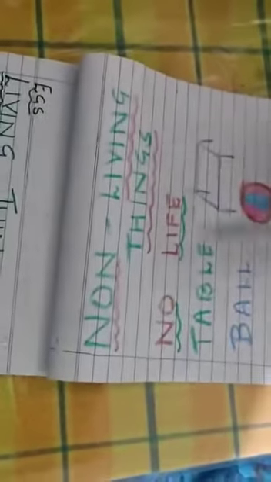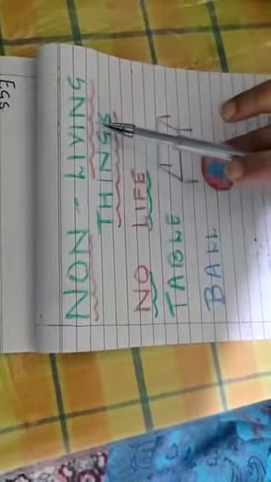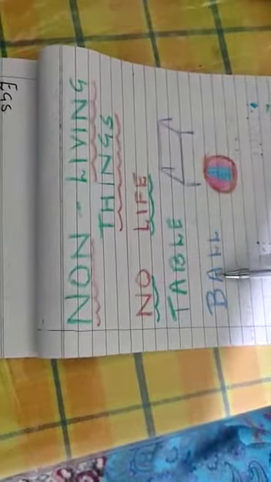Now we come to non-living things. I told you non-living things are things which have no life in them. For example, a table does not have any life. A ball does not have any life. It cannot one day get up and say, oh hello, let's go and play. No life. So non-living things have no life in them.